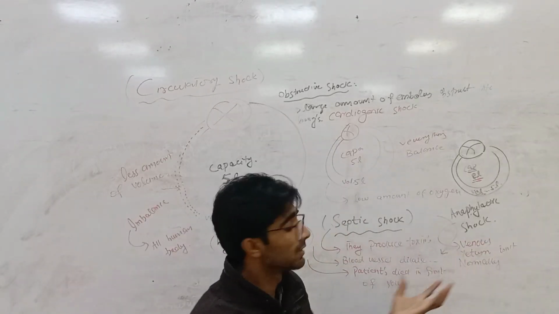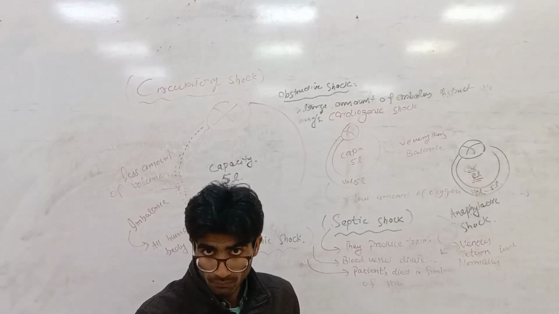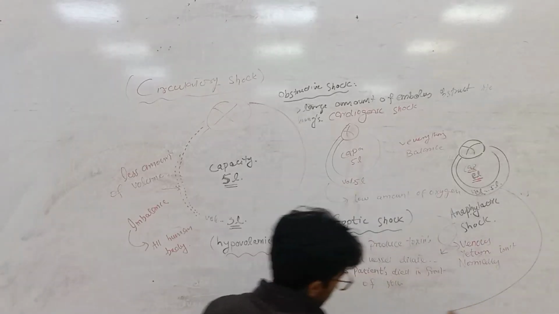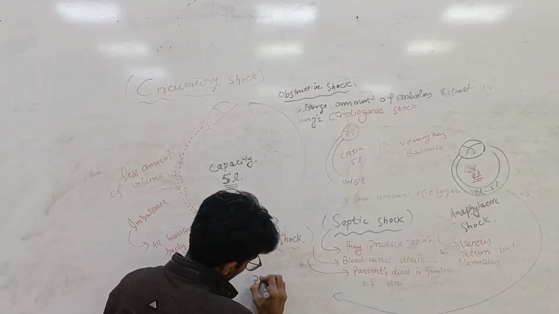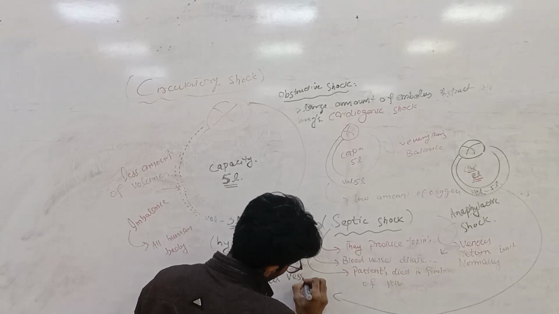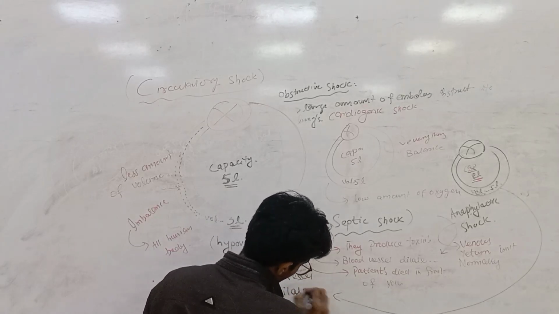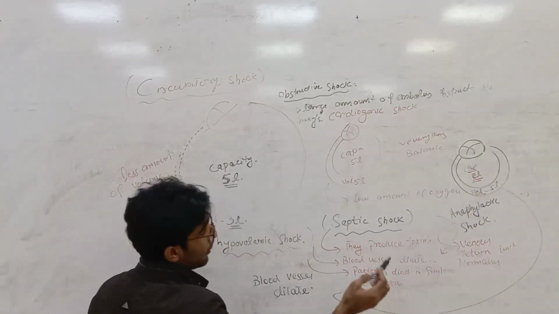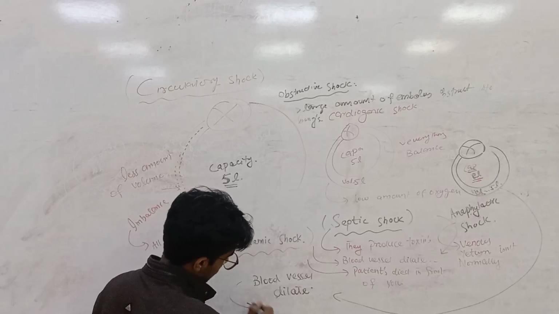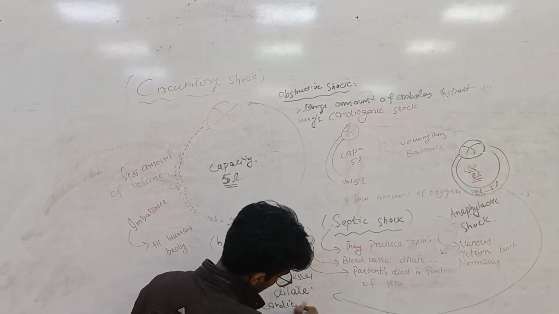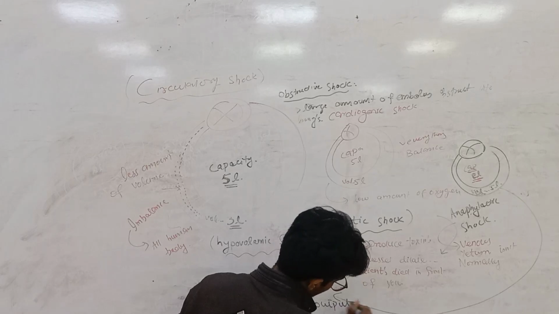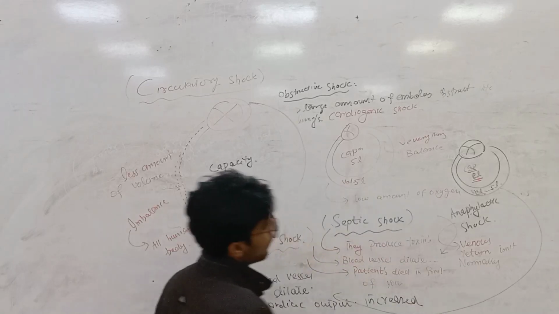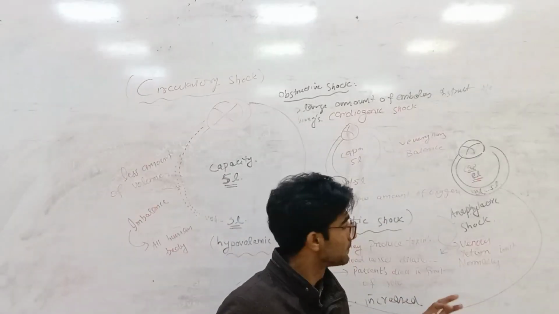Anaphylactic shock is one in which the output is not normal, and the heart muscle and blood vessels dilate. When the blood vessels dilate because the large amount of cardiac output increased, this is known as anaphylactic shock.